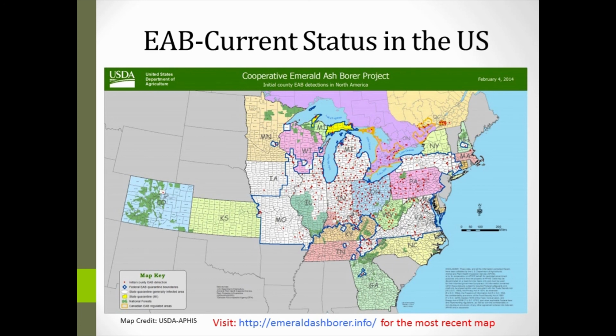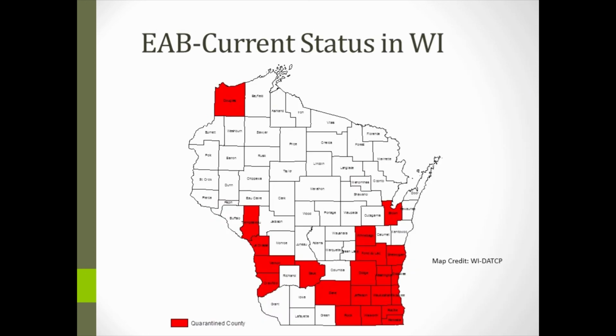For the most recent version of the map, check out the link at the very bottom of this page to the National Emerald Ash Borer website, which is emeraldashborer.info. As mentioned earlier, the first detection of emerald ash borer in the state was in Newburg, Wisconsin, which is just north of Milwaukee, and it's situated basically right on the Washington-Ozaukee County line. Currently, almost all the counties in southeastern Wisconsin have known infestations and are under quarantine for this insect.